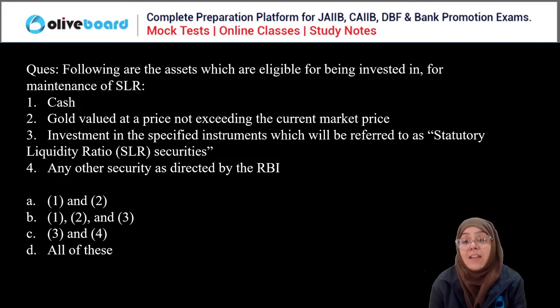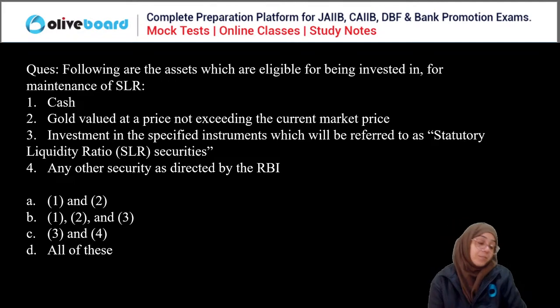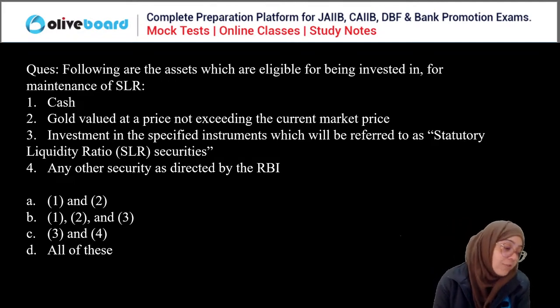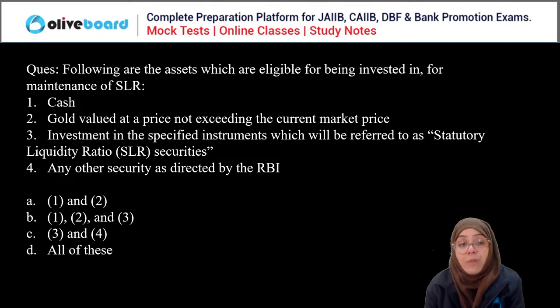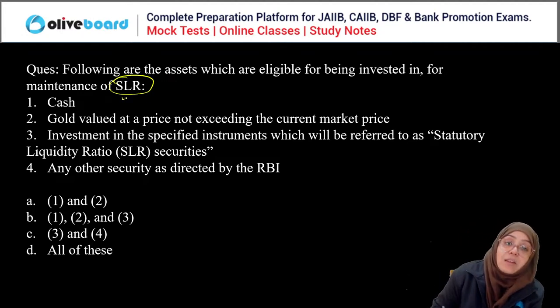Investment in the specified instruments, which will be referred to as statutory liquidity ratio securities, and other securities which are directed by the Reserve Bank of India. We have to choose the correct answer here. Which of the following are eligible for the maintenance of SLR, the statutory liquidity ratio?